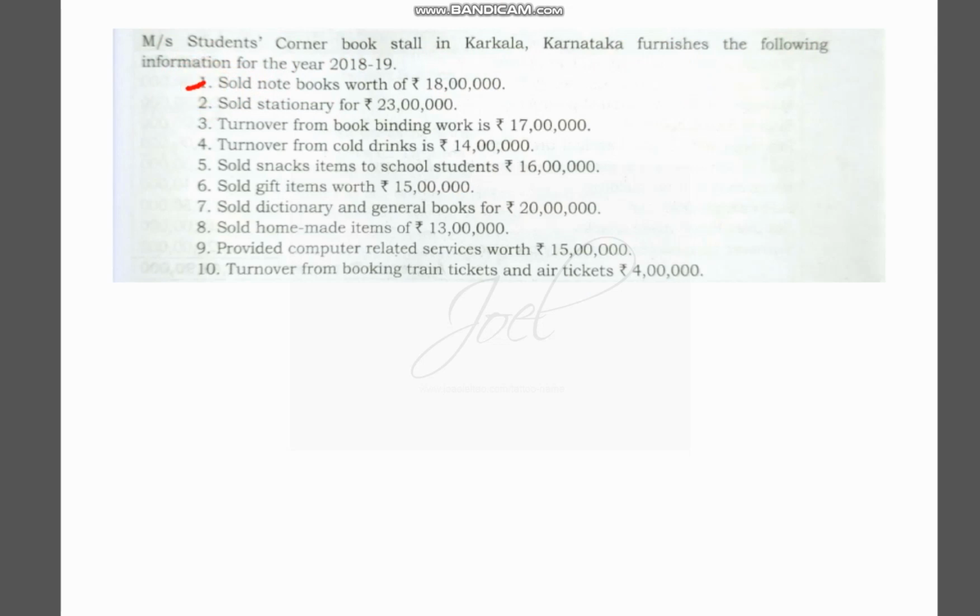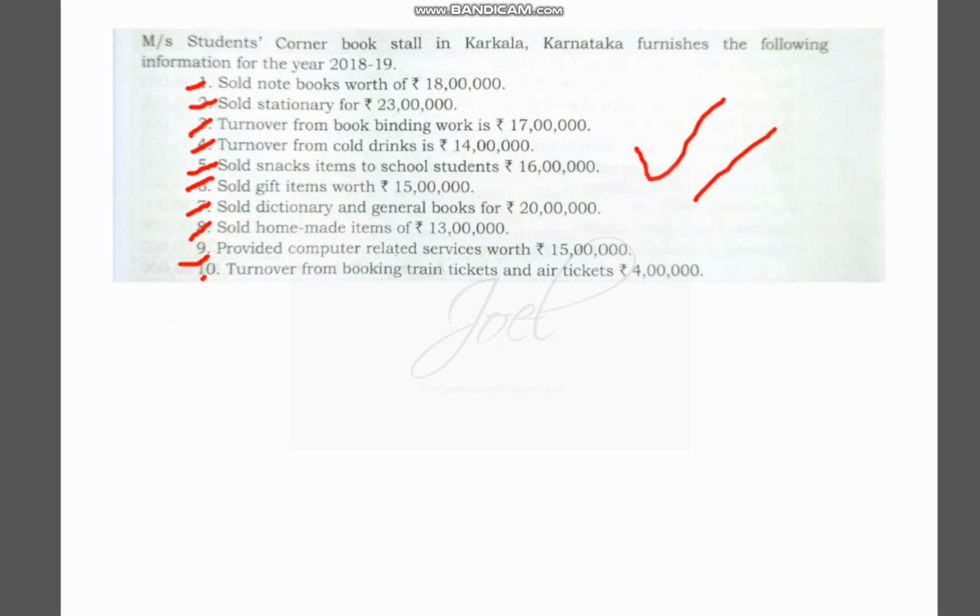Next, turnover from book binding work, rupees 17 lakhs. Again, service, allowed. Turnover from cold drinks, 14 lakh. That is also allowed. Sold snacks items to the school students. Again, it is allowed. Sold gift items. That is also allowed. Sold dictionary and general books for 20 lakhs. That is also allowed. Sold homemade items, 13 lakh, allowed. Provided computer related service, allowed. Turnover from booking tickets, allowed. So all these are correct items.